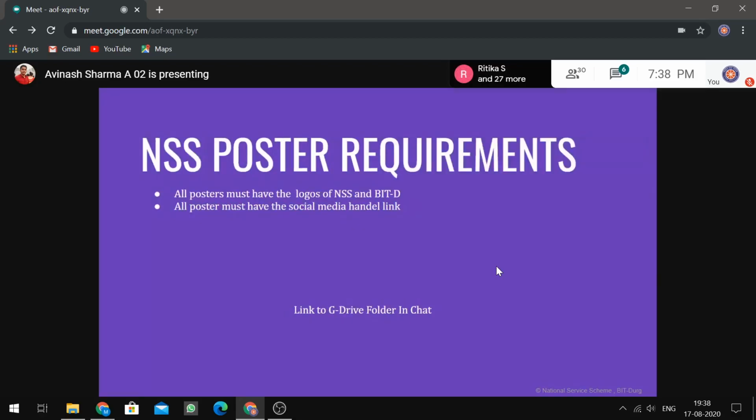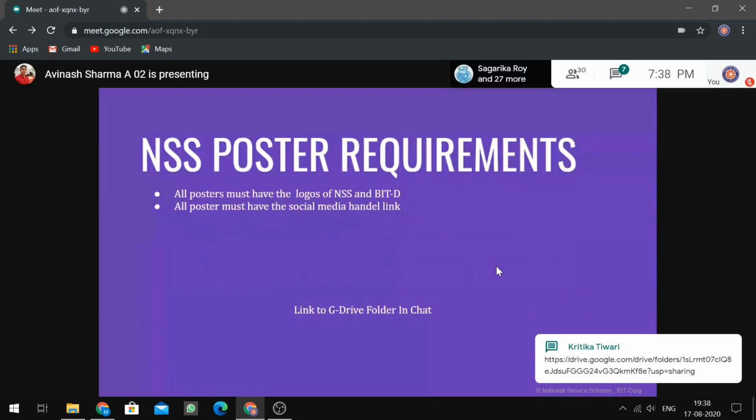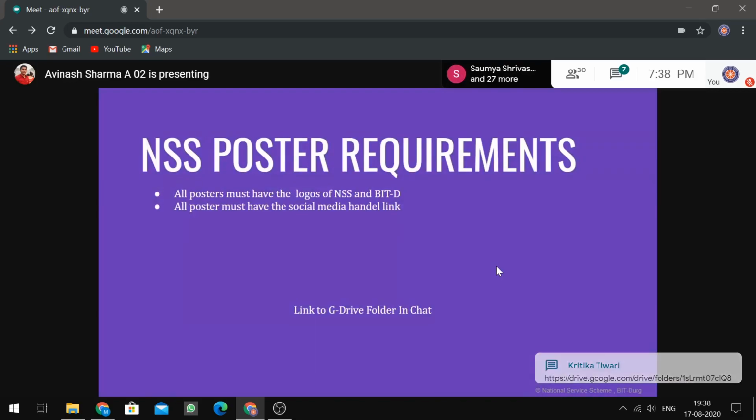The requirements of the NSS posters are as follows. All posters should have the logos of NSS and BIT. All posters must have the social media handle link, that is the ribbon that I pasted in the bottommost part of this